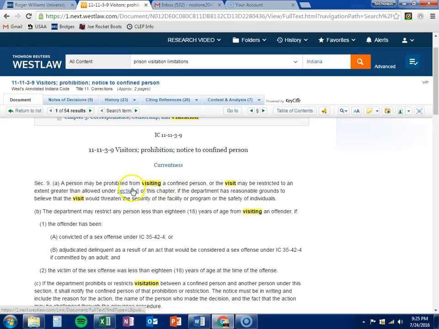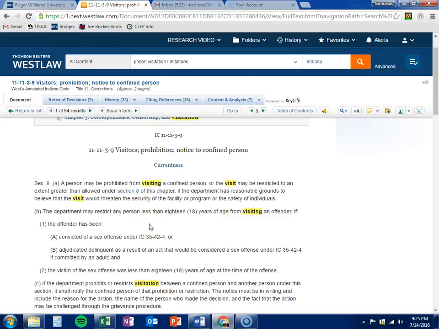It's always a good idea, if you have a link inside of what you believe you found to be useful, to look at that and see what happens with it. Again, it goes on to say, if the department has reasonable grounds to believe the visit would threaten the security of the facility or program or the safety of the individuals. So department is going to be the Indiana Department of Corrections, as we figured out through more research.